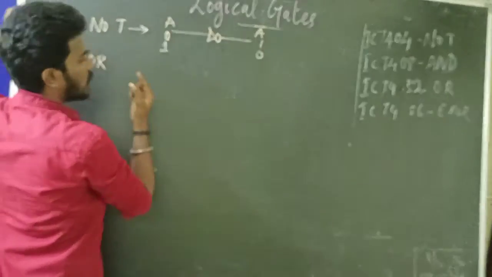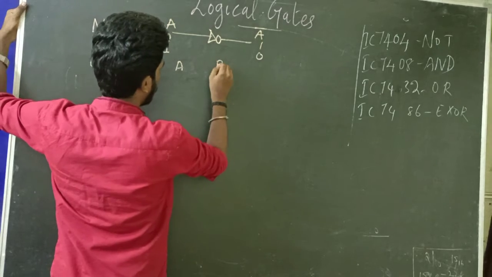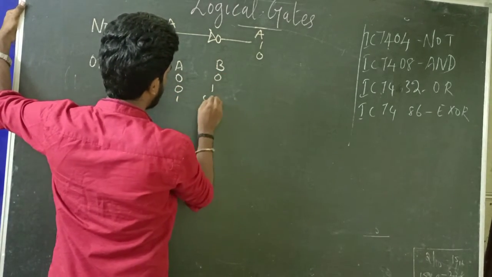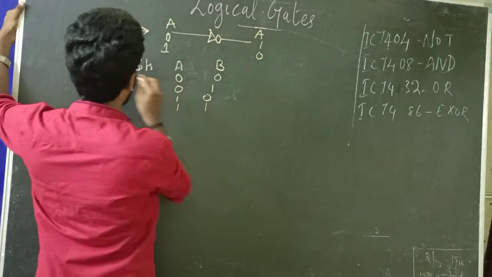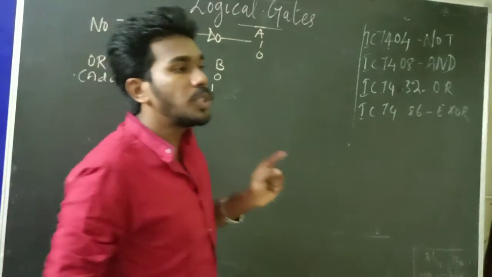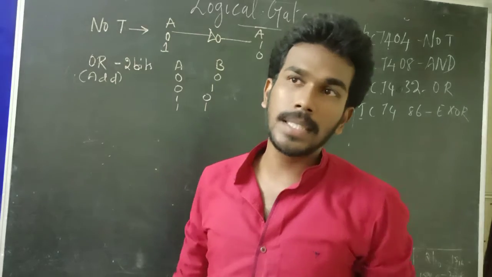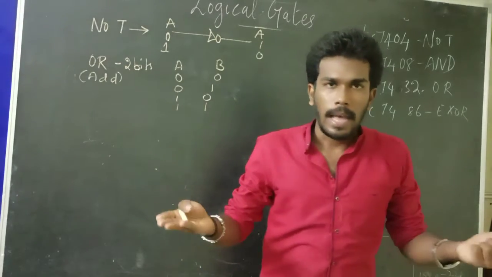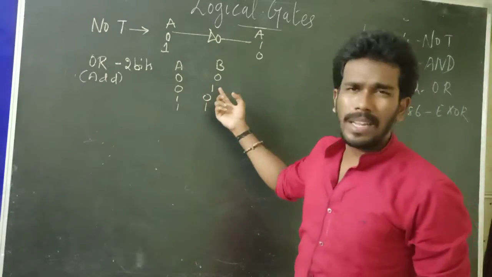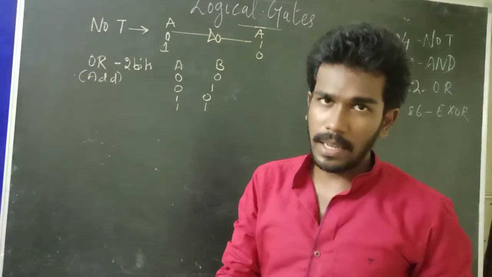Now the OR operation. For the OR operation, we require 2 bits, say A and B, with the combinations 0 0, 0 1, 1 0, 1 1. OR is nothing but an addition. If any one of my inputs is true, true means exists. We always use 1 for existence and 0 for absence. So if 1 is there, it's a digital operation, and it means the signal is passed. We have a signal, like an on operation.